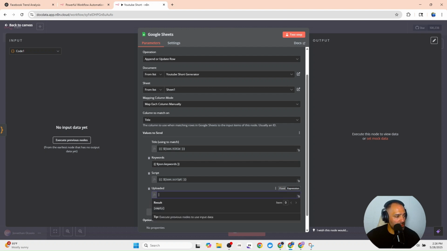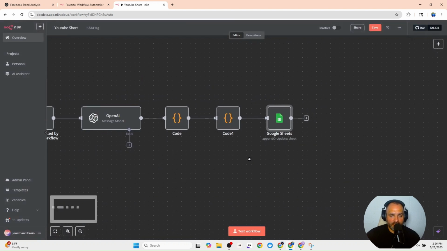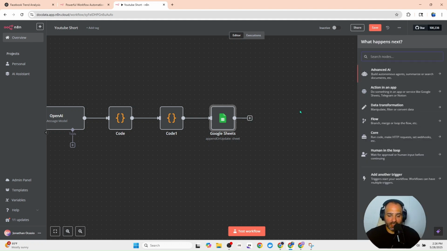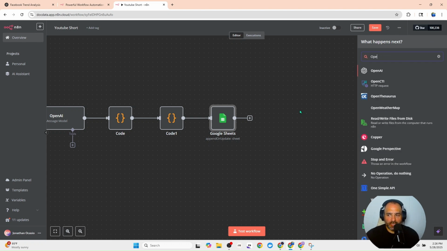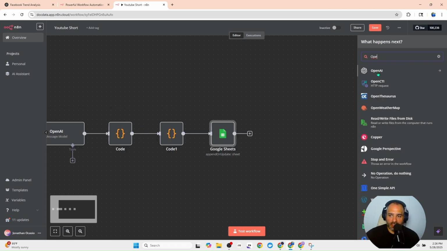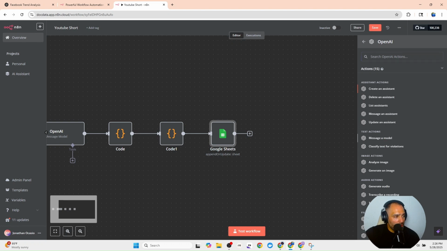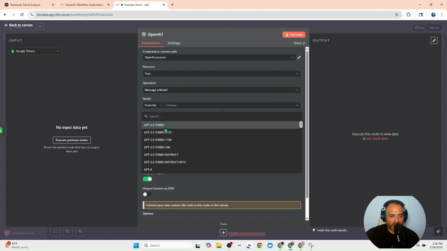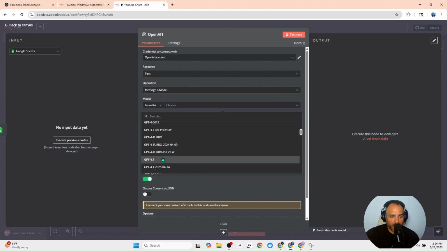Turn this into an expression too. And then this is completed and we want to leave uploaded blank. So now with this complete, we have that sheet updated. And now we're going to move to the next node. We're going to click this plus and we're going to start creating the OpenAI message a model node. This node is a text, message a model, and this one needs to be a 4.1.